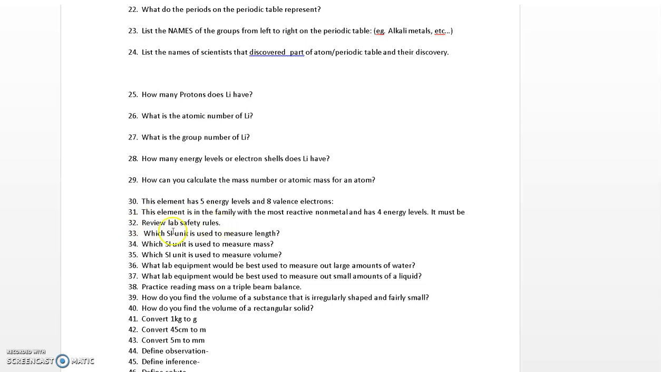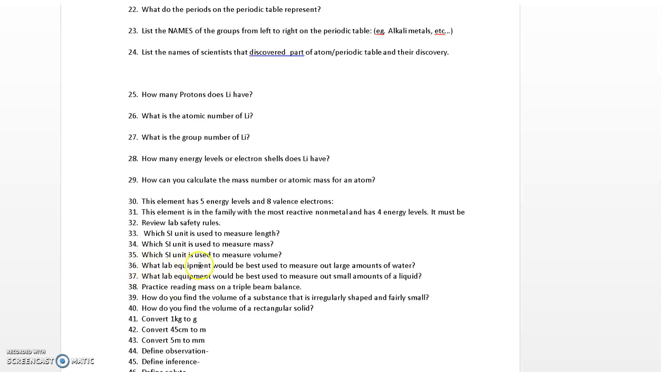But be prepared to answer some questions about lab safety rules. Which SI unit is used to measure length? Meters. Remember, the SI units that we talked about in class are meters, liters, grams, and seconds. So, to measure length, you would use meters. The SI unit used to measure mass would be grams. The SI unit used to measure volume would be liters.